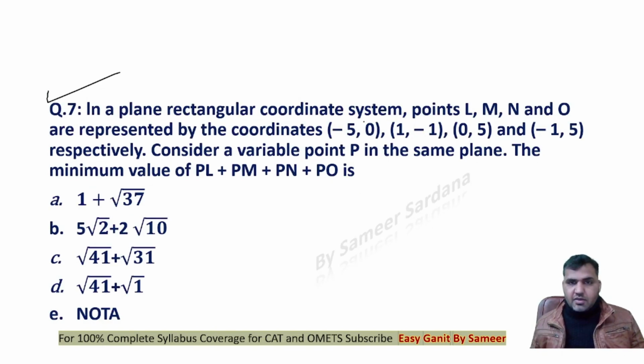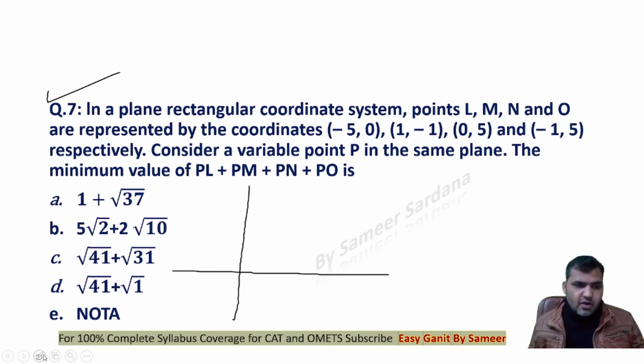In a plane rectangular coordinate system, points L, M, N, and O are represented by the coordinates (-5, 0), (1, -1), (0, 5), and (-1, 5) respectively. Consider a variable point P in the same plane. The minimum value of PL plus PM plus PN plus PO is what? Okay, let's try to see the points here, right?